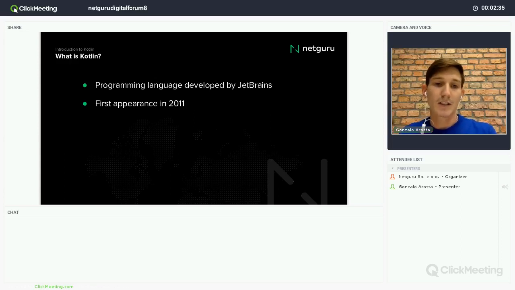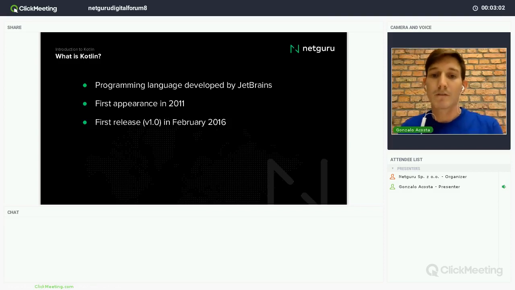They started working on Kotlin 1 year before, and they made it open source in February of 2012, right? The reason why JetBrains started a new language is that they claimed most languages didn't have the features they were looking for, so they just started a new language. The first release was version 1 in February 2016, so it had a lot of development in the middle.